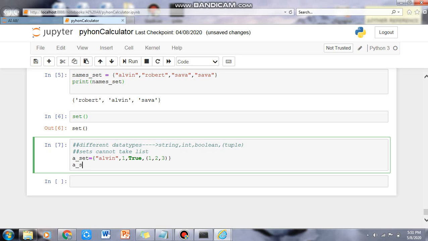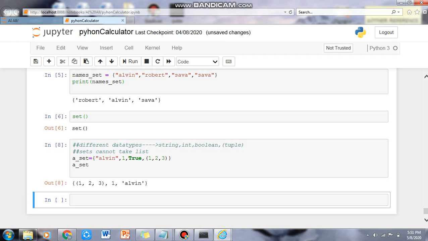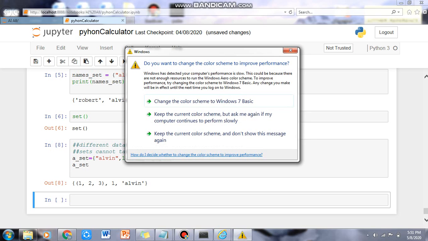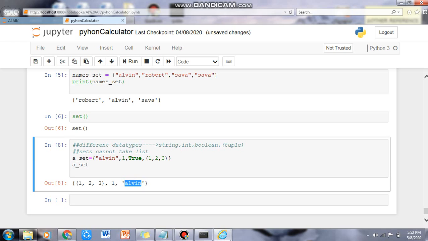So if we execute this, we'll see that we have made a set which has a tuple, an integer, and also a string.